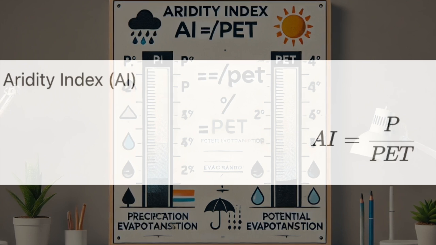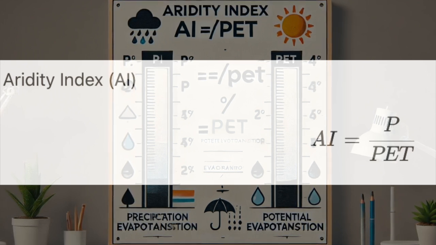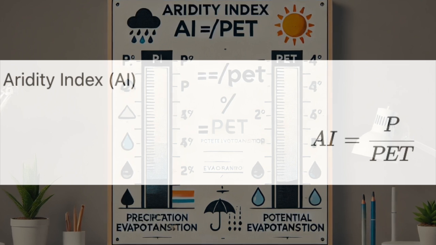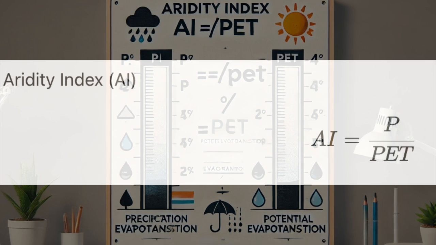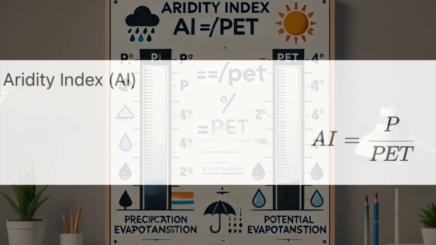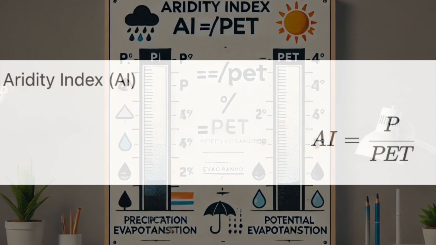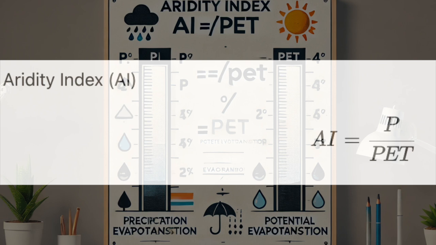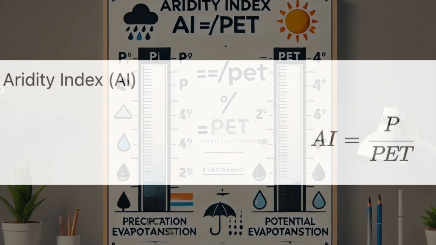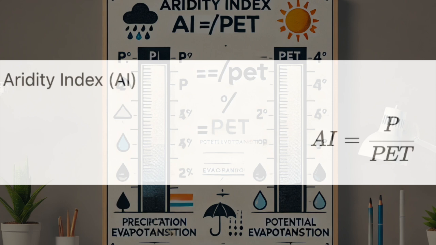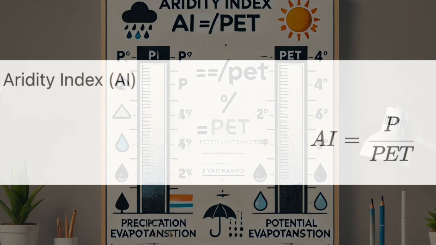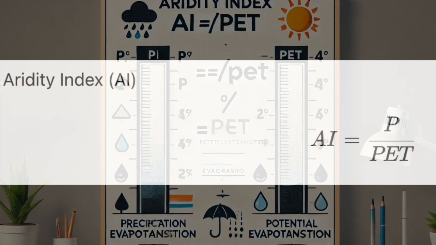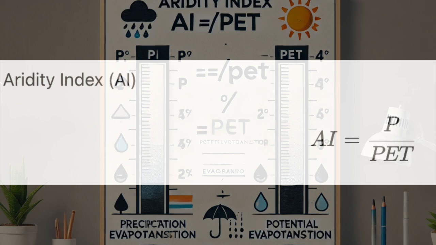The really important thing here is that scientists use AI not just for the current conditions, but to actually predict future trends. They look at long-term climate data and can pinpoint regions that are getting drier and drier. So it's like giving us a heads up. It's an early warning system for the areas that are most vulnerable, so we can focus on those. It helps us focus conservation efforts in the areas that are most at risk. But dryness is just the beginning. We have to understand how we're losing that precious soil.